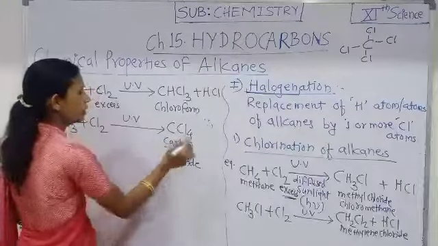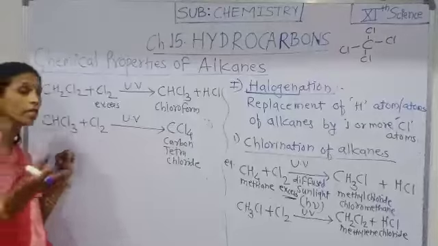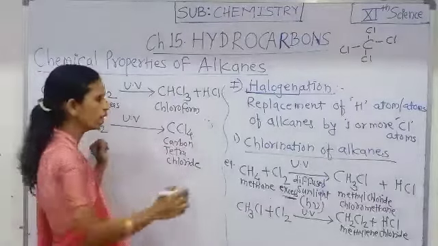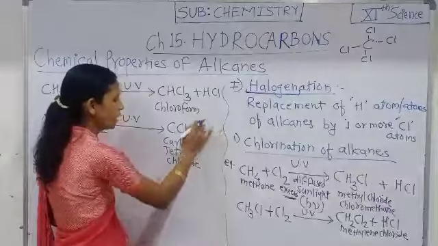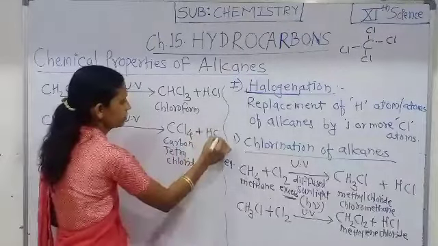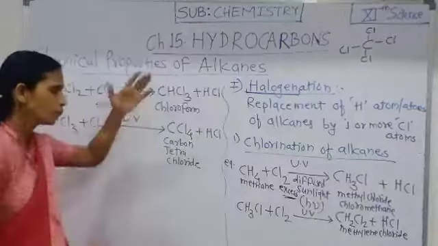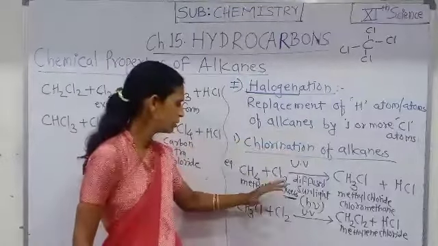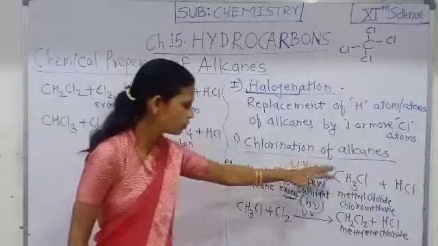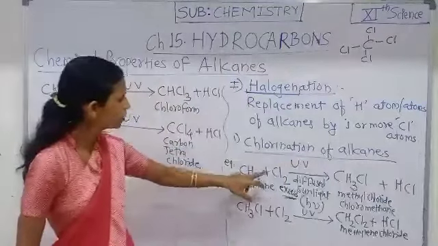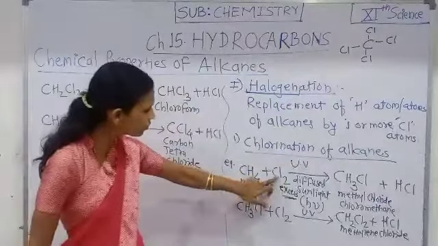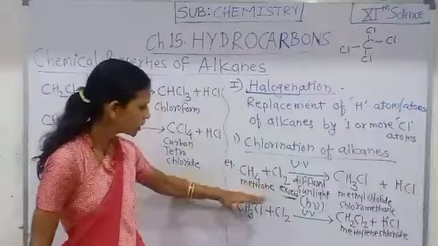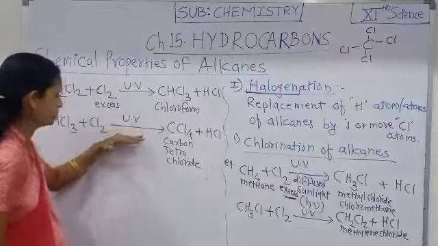Carbon tetrachloride is one of the organic solvents. Chloroform and carbon tetrachloride are the organic solvents obtained here. That is the process of chlorination of methane, which takes place in the presence of UV rays. And if excess chlorine is used, then this process takes place in 4 steps.